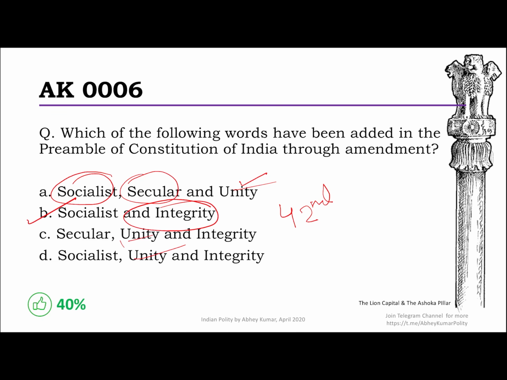And just to confuse us, I purposefully did not write one word, secular, in option 2. But there's nothing I think we need to really discuss here further. By the way, on the right hand side, I'm sure you recognize the lion capital on the pillar of Ashoka.